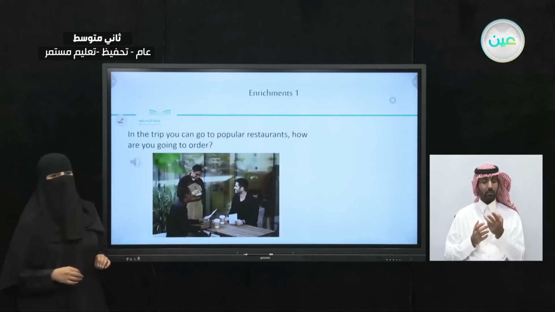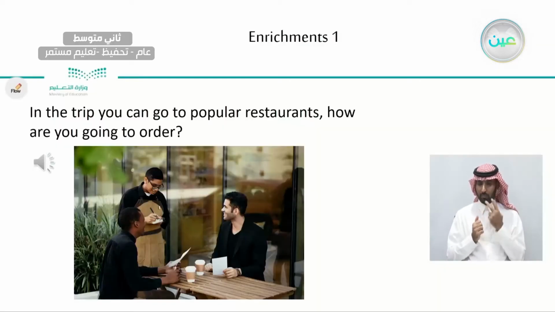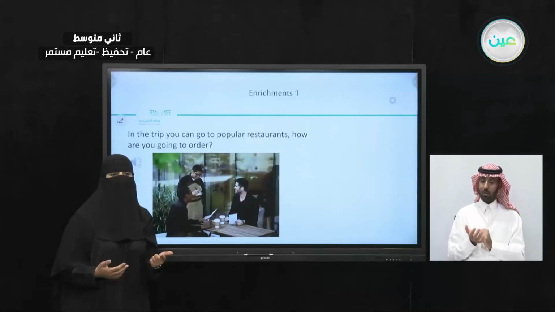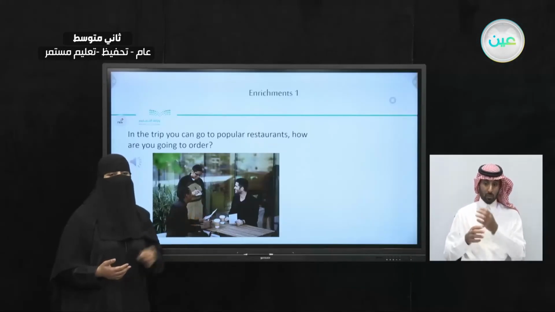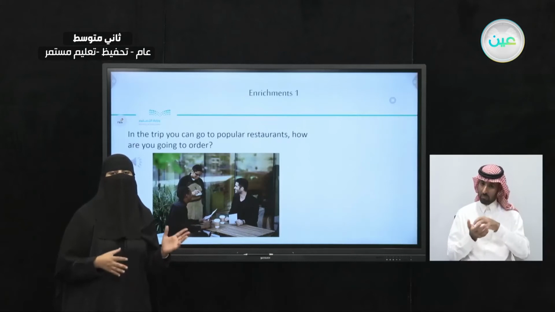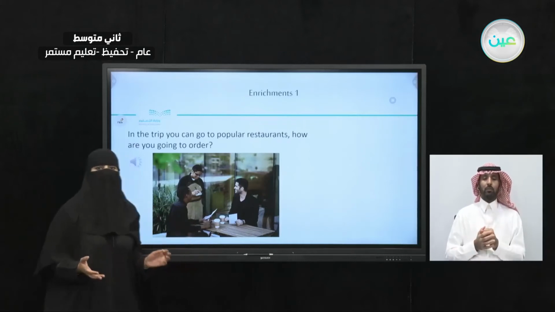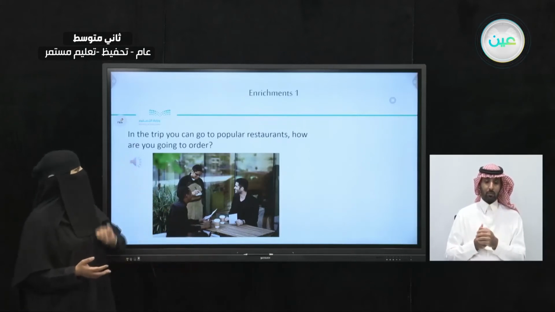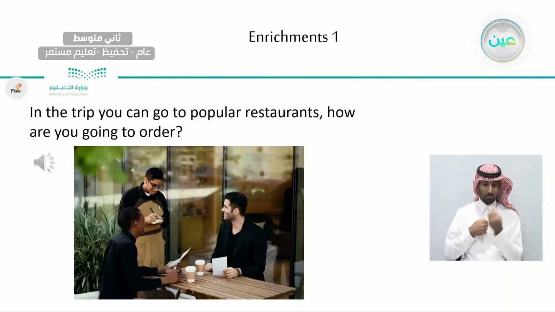Now, let's take a look. So here, in the trip, you can go to popular restaurants. Now, do you remember we said choose the location of the trip, and after that, you can find popular places in the country that you're going to visit for your vacation. In the trip, you can go to popular restaurants. How are you going to order? So, let's take a look at this conversation between the waiter and the customers sitting on the table.